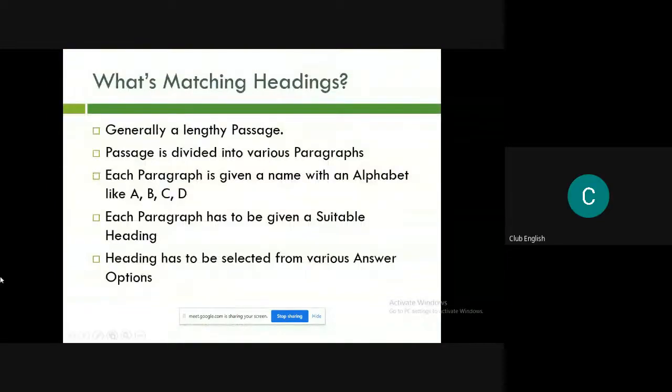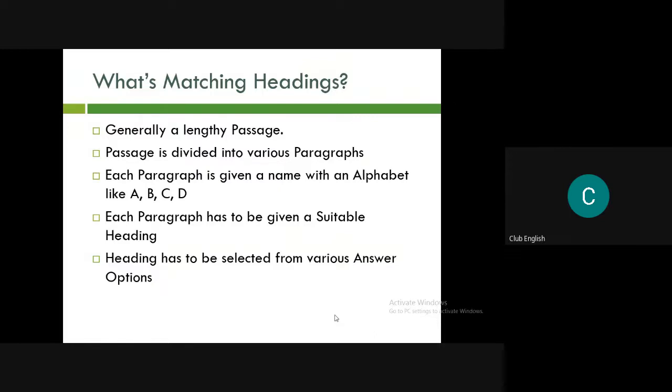Okay, so first of all, we are going to start with matching headings. This is a very important part of IELTS, and in every IELTS you would be getting various questions related to the matching headings section. Generally, it's a lengthy passage, as you can see. It generally comprises 12 questions, or 10 also. Generally 12, 13, 14, 15 also.